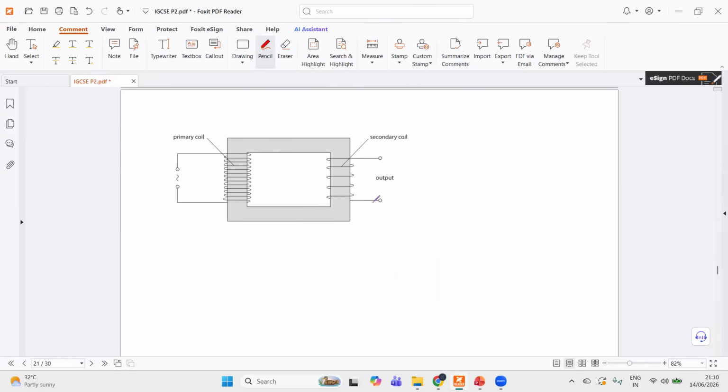Then they can ask you about construction of a transformer.